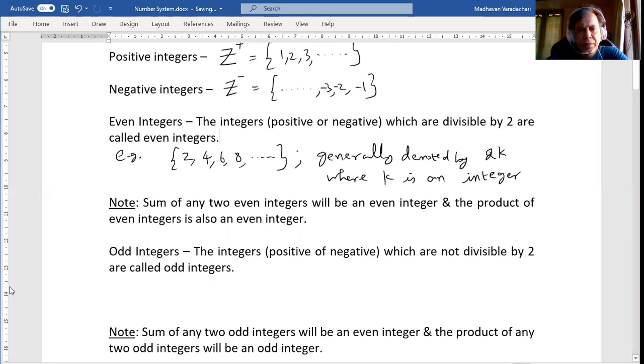Then integers, whether positive or negative, which are not divisible by 2, are called odd integers.